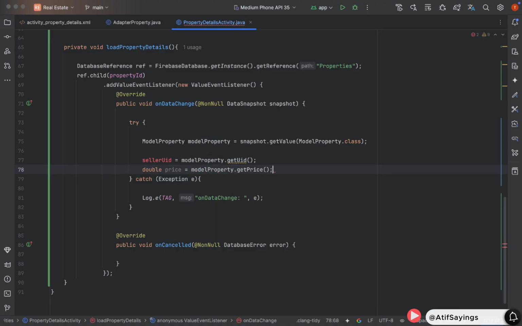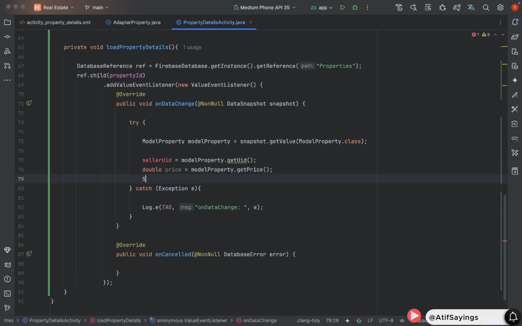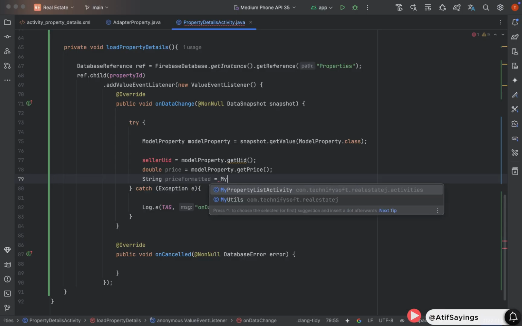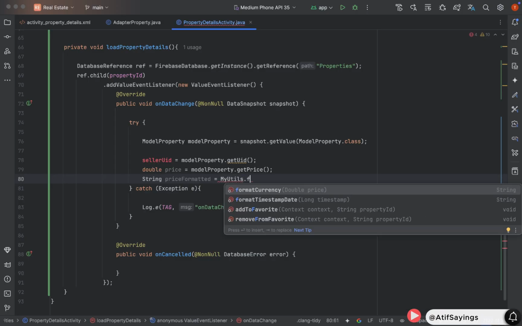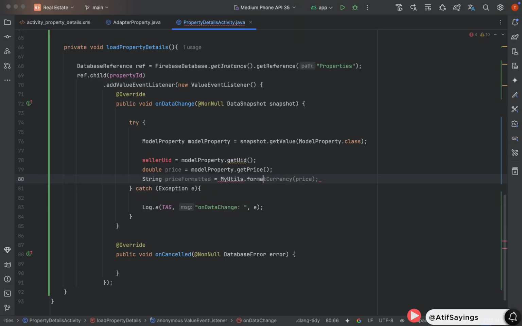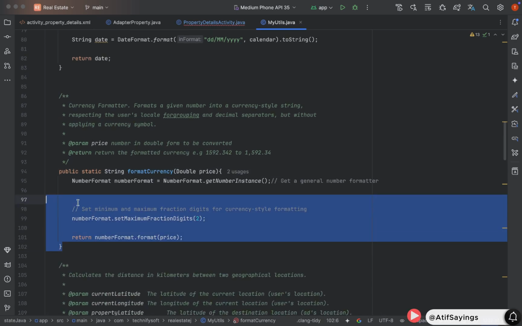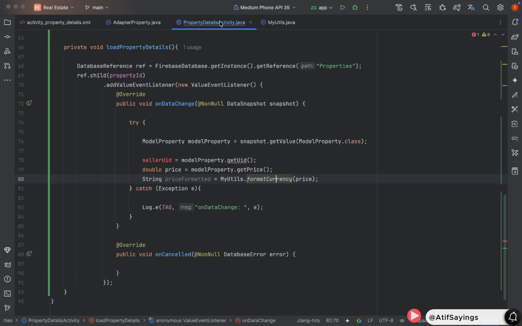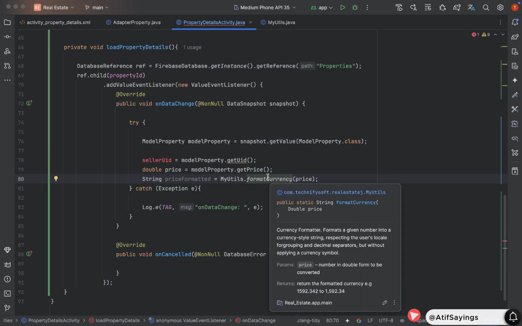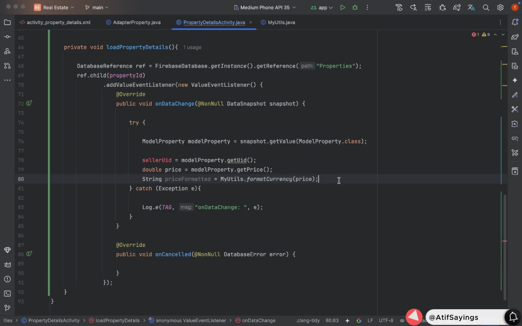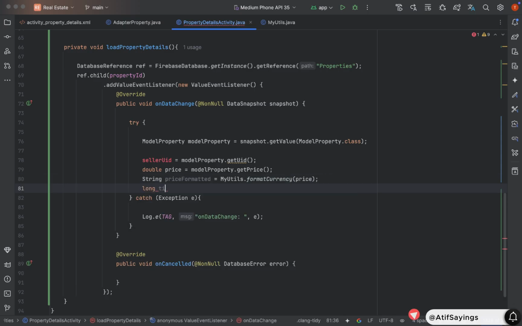Now we will get the price from the ModelProperty. Type will be double, name will be price equal to modelProperty.getPrice. After that, we have created another variable of type string with name priceFormatted. This will hold the formatted price using the function formatCurrency, which we have already created in MyUtils class. To show the date when the property was published, we need to get the timestamp from the ModelProperty.